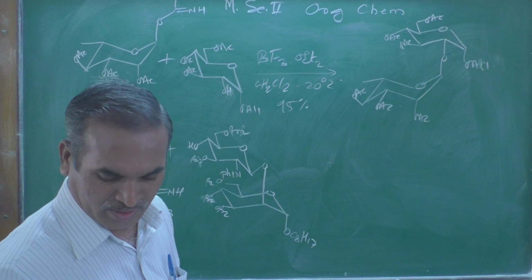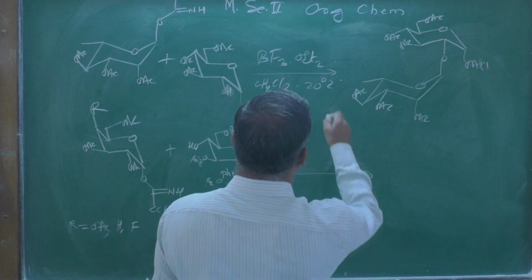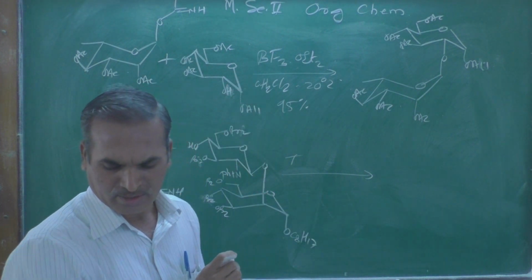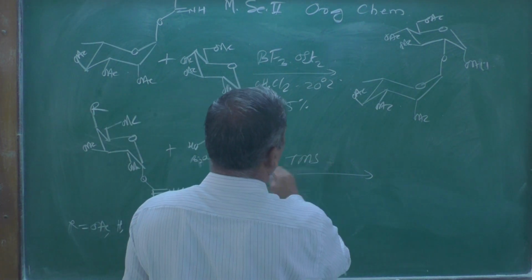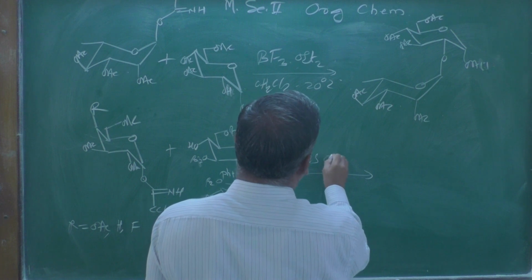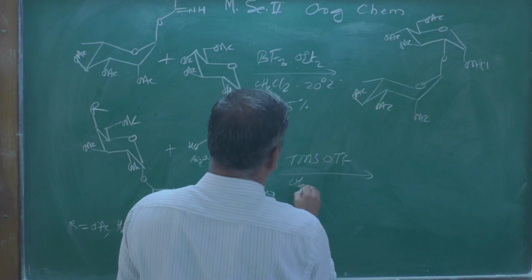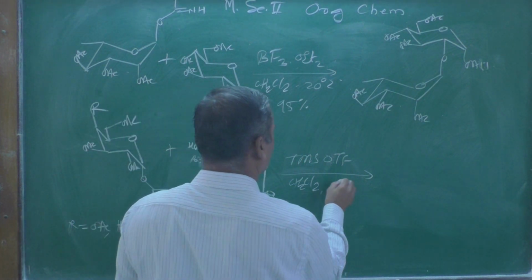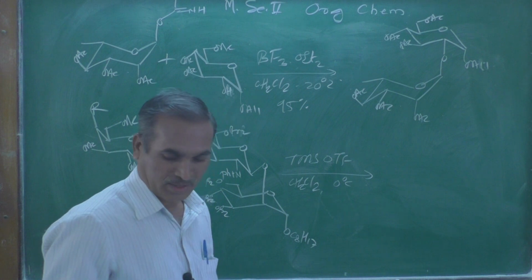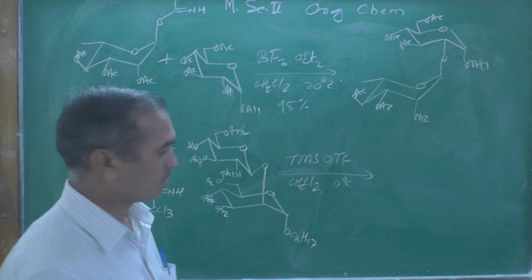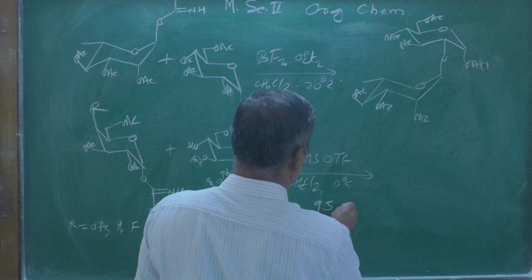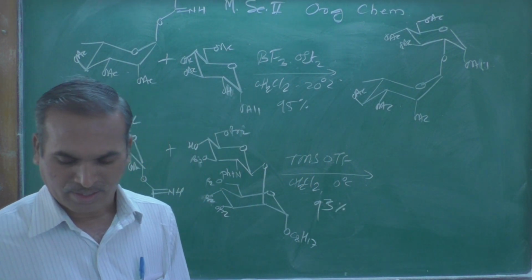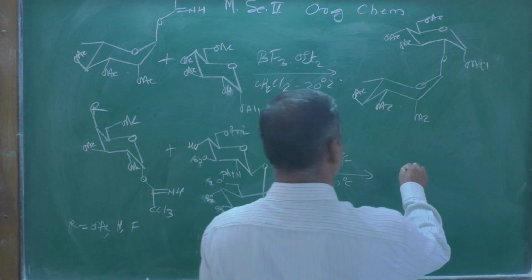This is the compound, and this compound is again treated with the same reagent, that is TMSOTf, in the presence of CH2Cl2 dichloromethane, kept at 0 degrees centigrade, and the yield they have got is 93%, and the product obtained is this one.